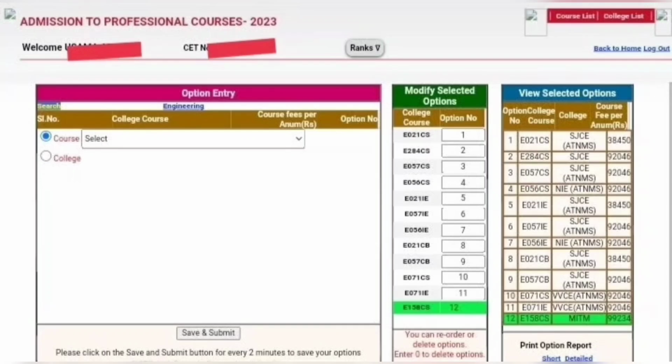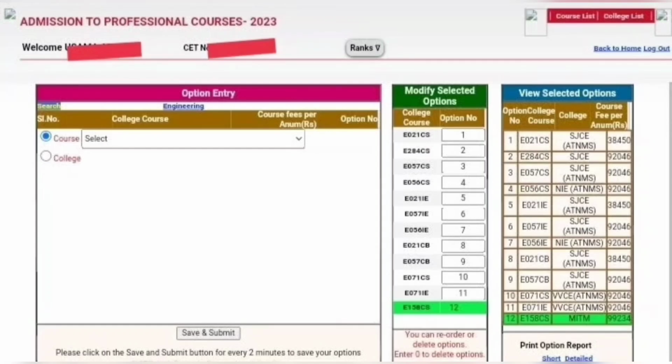So still if you have any doubt, you can ask in the comment box. I will try to clear your doubt. So make sure you select the correct college. Just let me give you an example here. If your ranking is around 3000, you might get RV College of Engineering, but by mistake you won't select RV College of Engineering as your first priority. You might select some other college like Visvesvaraya Technological University or Dayananda Sagar and all.